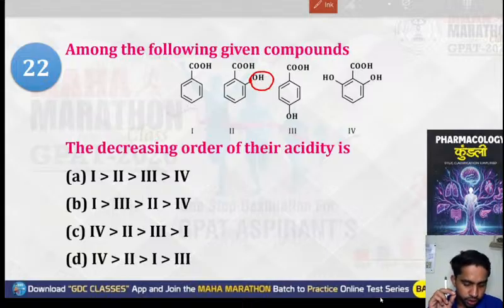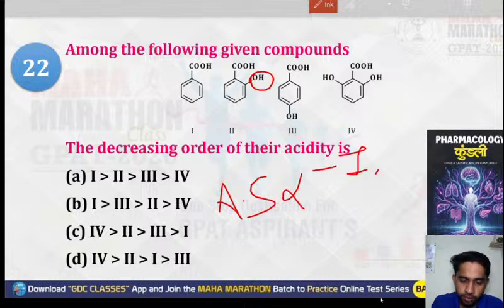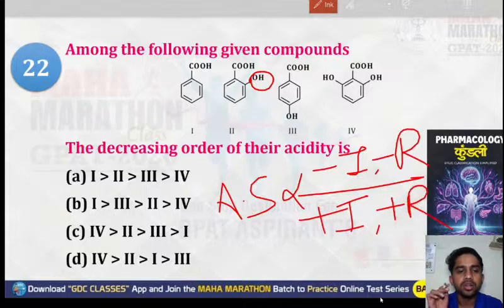The ortho substituted benzoic acid will always be of greater acidity, due to the effect which is known as the ortho effect. And as we have discussed, acidic strength is directly proportional to the minus I and minus R groups, and inversely proportional to the plus I and plus R groups. But for the ortho substituted, it will say ortho effect.